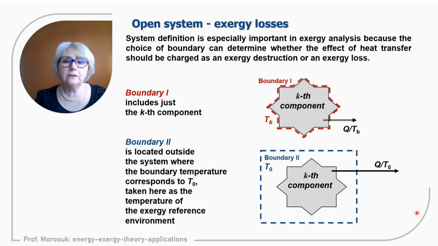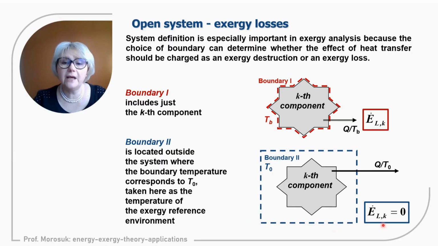And what is the difference to assign different boundaries for us now for exergy analysis? In the first case, for boundary one, definitely the term of exergy losses exists, because it will be the same as transfer of entropy streams through the system boundary. And for the other application of boundary, exergy losses will be zero, because heat transfer at the temperature of the environment, from the exergy point of view, is zero. Can we always say that exergy losses for the component will be zero for all cases?